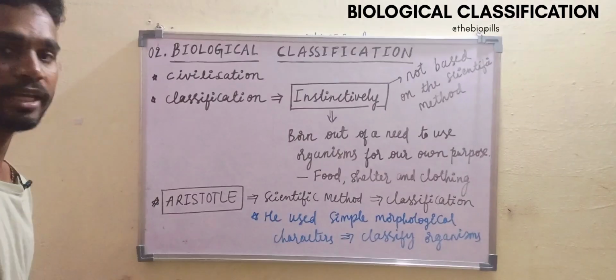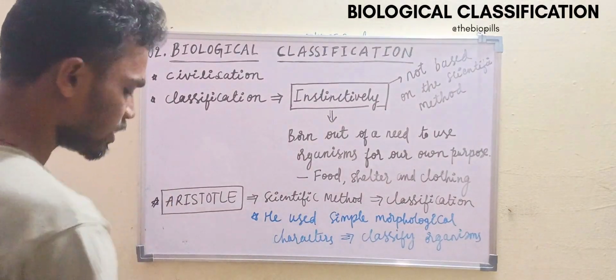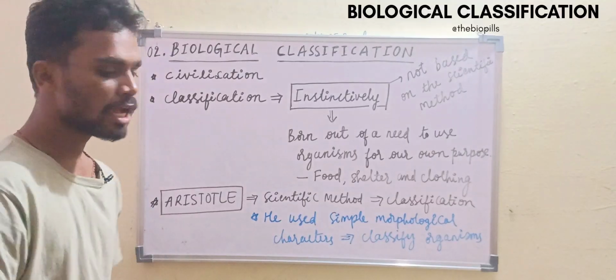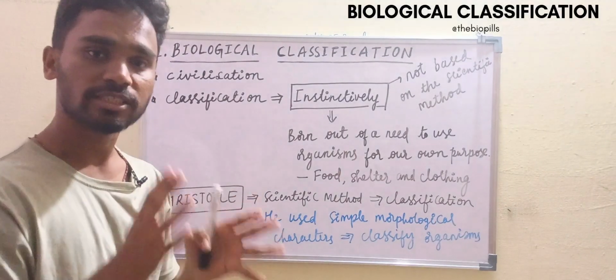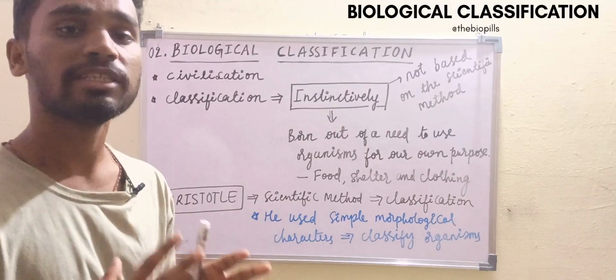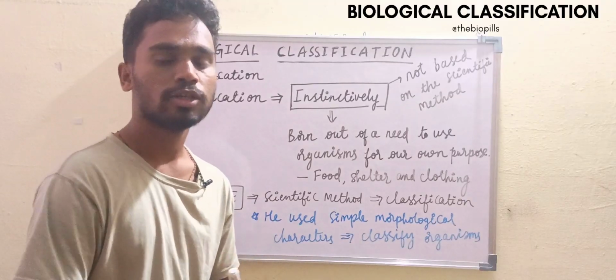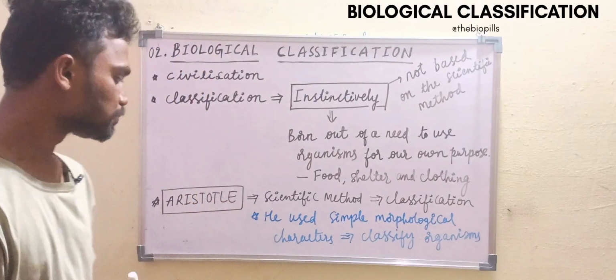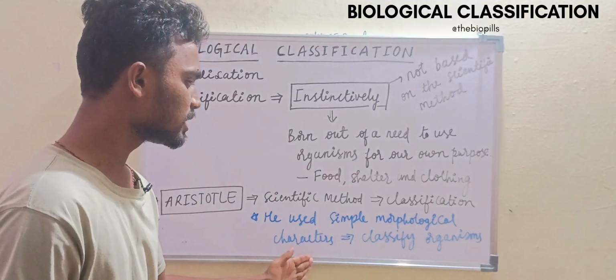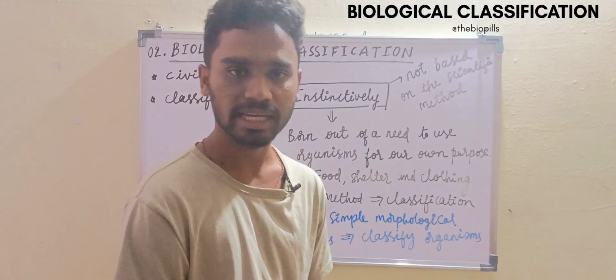Then here comes a hero, that is Aristotle. He was a Greek philosopher. He is the first person to use a scientific method to classify living organisms. So he was the first person basically. He used simple morphological characters to classify the organisms.